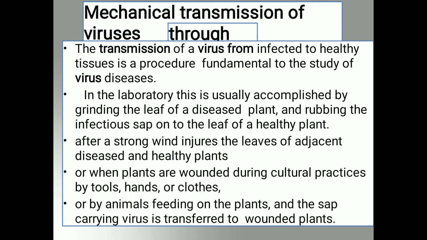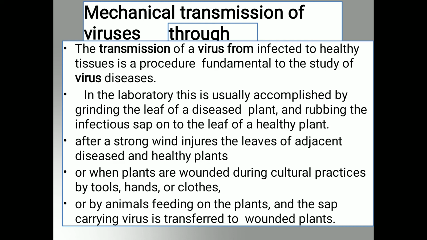During that period there is a chance of transmission of virus-infected sap onto the healthy plants. Because injury is caused during a heavy flow of wind, sap is exuded, and when such sap comes in contact with healthy plants, there is a chance of transmission of virus into the healthy plants.